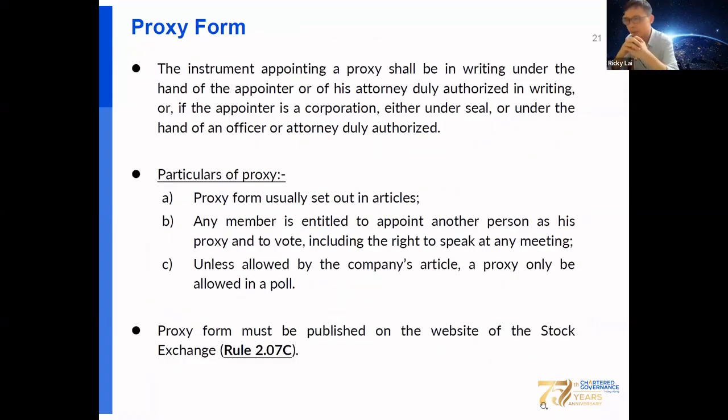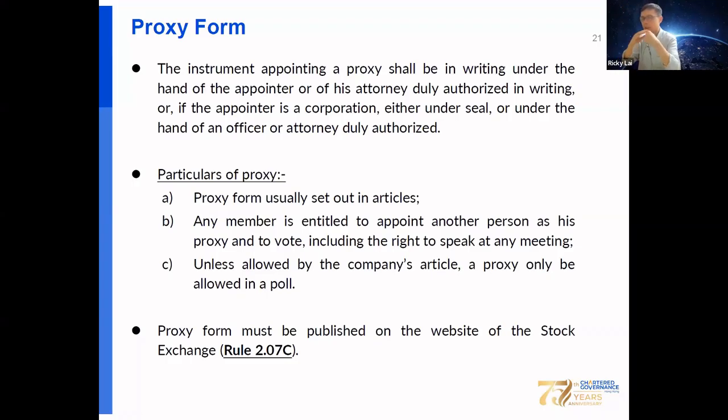And you should know the proxy form, how to appoint a proxy, including the instrument appointing a proxy, which must be in writing. In case the appointer is a corporation, then it must be either under seal or under the hand of an officer or attorney. Then there are some particulars which must be included. Look at the articles. Any member is entitled to appoint any other person as his proxy, including the right to speak at any meeting. The proxy can also demand a poll.